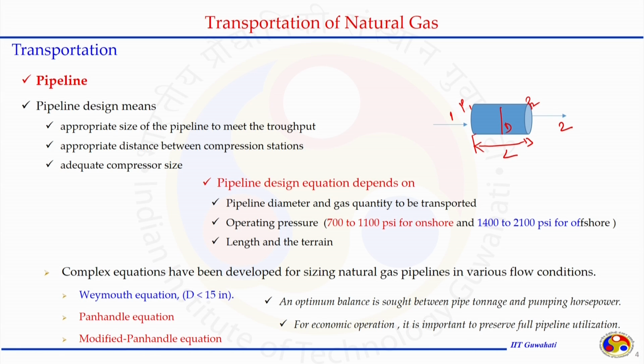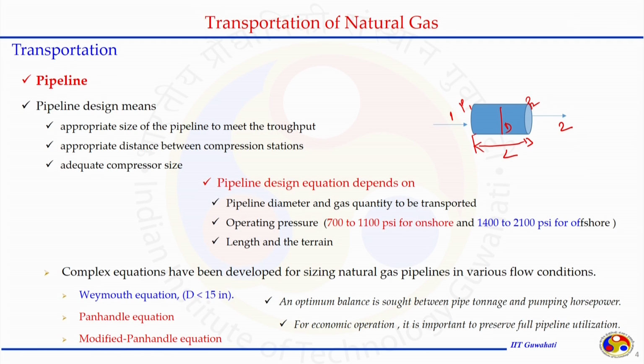An optimum balance is sought between pipe tonnage and pumping horsepower required. How much quantity is being transported through this pipeline and how much energy is required to transport that natural gas, that relationship must be optimized. For economic operation, it is important to preserve full pipeline utilization. Whatever the mode in which the pipelines are designed, series, parallel or looped, the entire diameter of the pipeline, all these things must be effectively utilized for transporting natural gas economically.